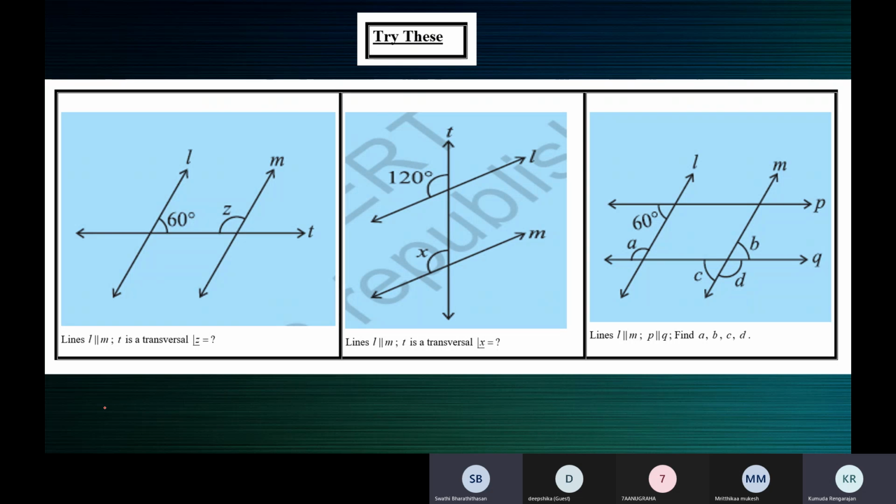Are they both interior angles? Yes, ma'am. Then they are allied angles. If they lie on the same side of the transversal and both are interior angles, then they are allied angles. And when the lines are parallel, what is the relation between allied angles? They are supplementary, ma'am. A plus 60 is equal to 180. Then what's the measure of A?